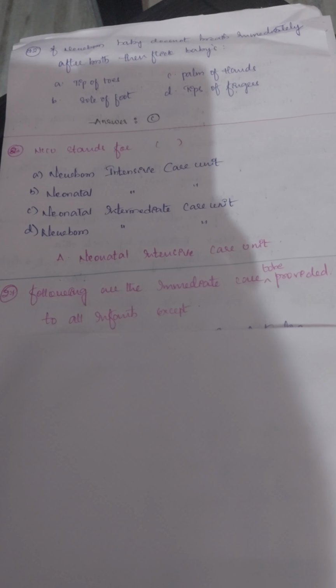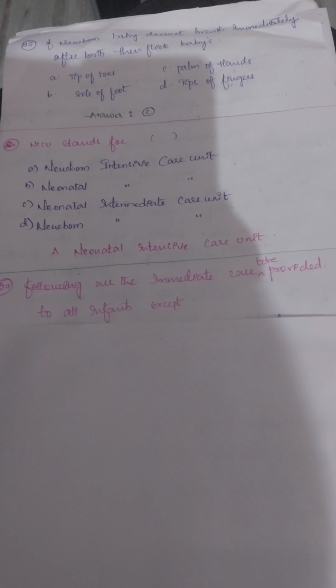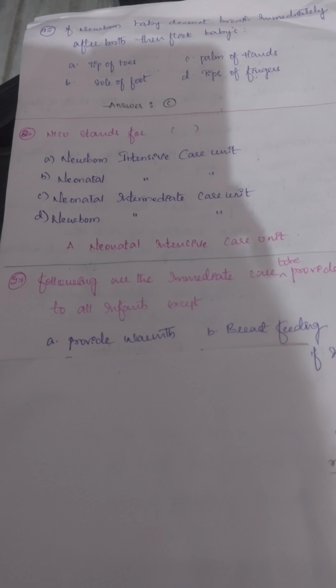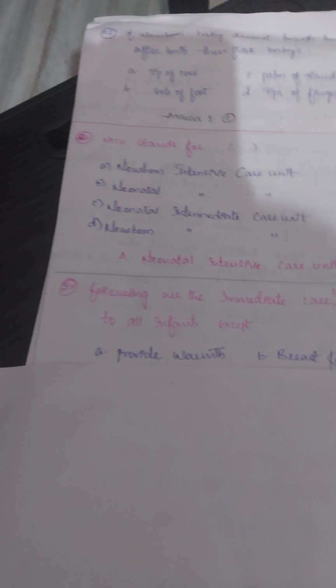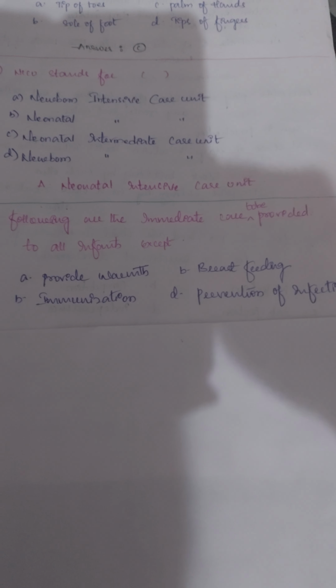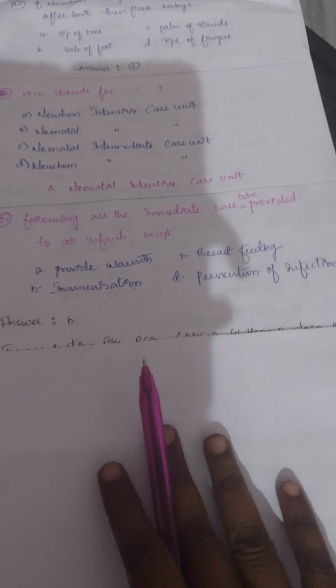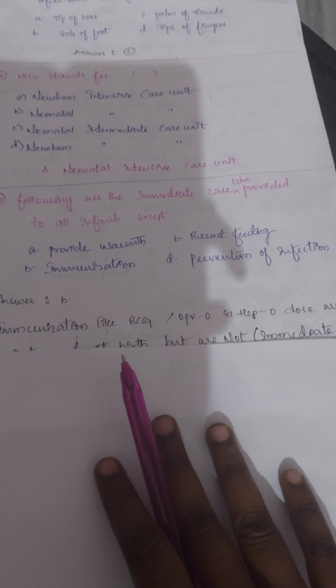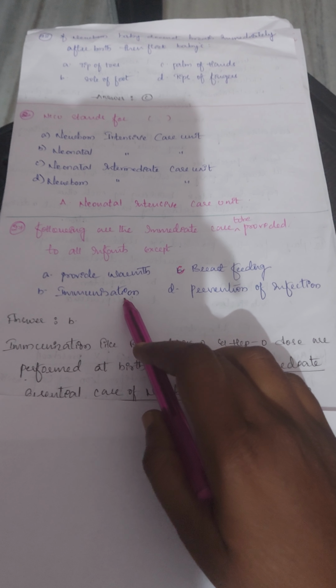The next question, all of the following are immediate care to be provided to all infants except, and here the options are provide warmth, breastfeeding, immunization, prevention of infection. In that, what should we avoid? The answer is B, breastfeeding. Not B. Sorry, B, immunization.